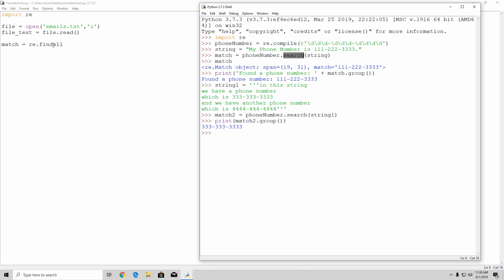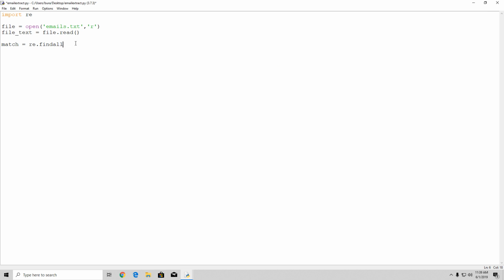While the findall function will go through the entire string and see all the matches that match the current specified pattern. Therefore, we're going to use re.findall in order to find all of the emails, which will then be returned in a list. So right here, all we have to specify in between the brackets is the match itself, which we will specify by beginning with the r, then in between these single quotes, we'll specify the actual pattern.